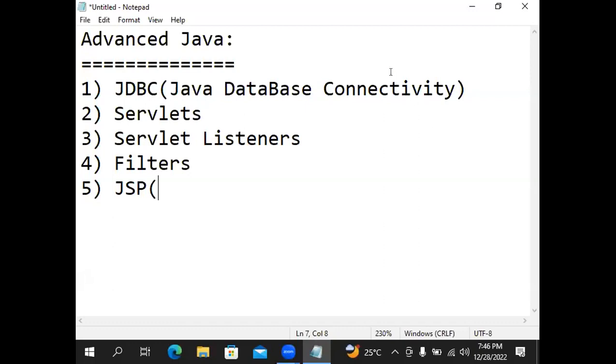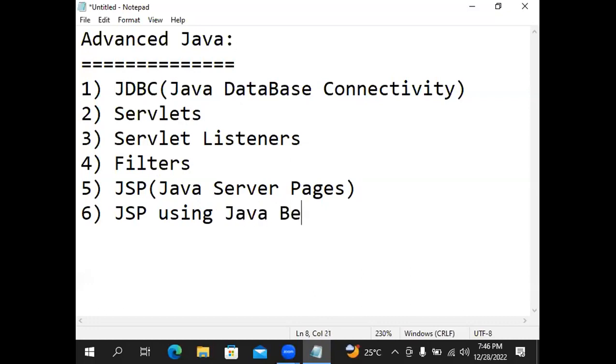Advanced Java content. What are the topics I'm going to cover in this course? I gave this on the first day. Those who were absent, those who missed, just note down. First topic JDBC. Second topic Servlets. Third one Servlet listeners. Fourth one filters. Fifth one Java Server Pages. Sixth one JSP using Java Beans.